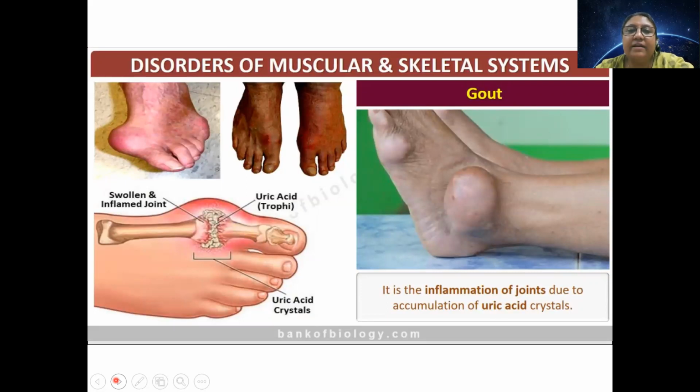So people who are having excess of uric acid in their body, they need to follow a specific diet. They cannot eat the seeds of tomato. They cannot eat the yolk of egg.